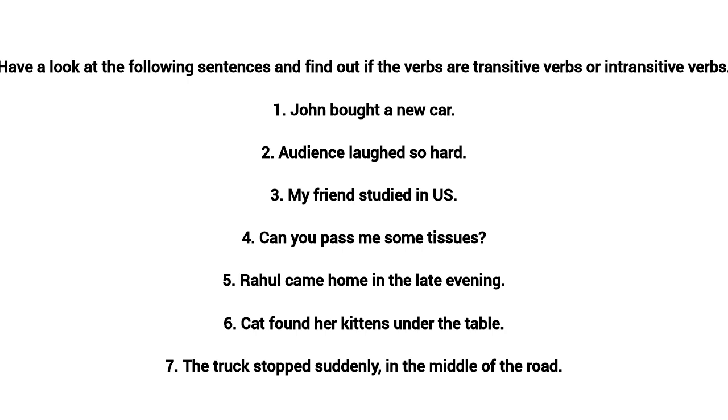Now we will discuss some exercises. The first sentence is 'John bought a new car.' Here the verb 'bought' is a transitive verb. Why? Because it needs an object. If I'm not adding 'a new car' and only say 'John bought,' I have to add what he has bought, right? So the object is mandatory. That's why 'bought' is a transitive verb. The second sentence is 'The audience laughed so hard.' Here the verb 'laughed' is intransitive because even if I say 'The audience laughed,' I don't need to add any object, so that is intransitive.